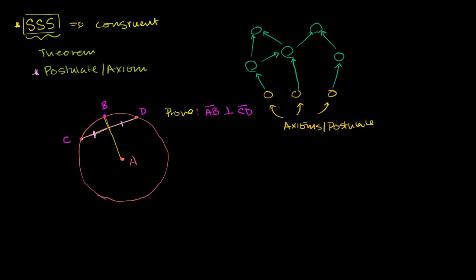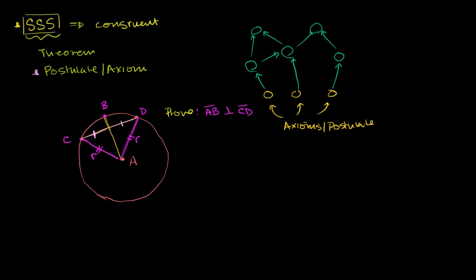For example, this has some radius. So let's call this, that's a radius right over here. The length of that is just going to be the radius of the circle. But I can also do it right over here. The length of AC is also going to be the radius of the circle. So we know that these two lines have the same length, which is the radius of the circle. Or we could say that AD is congruent to AC, or they have the exact same lengths.